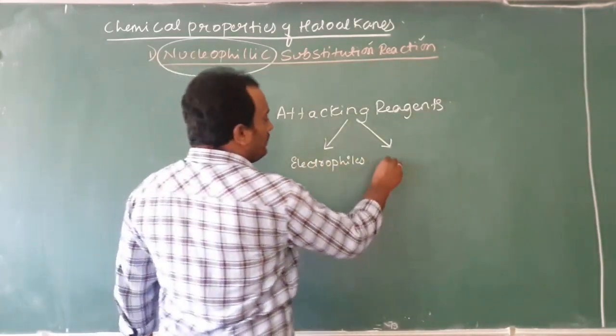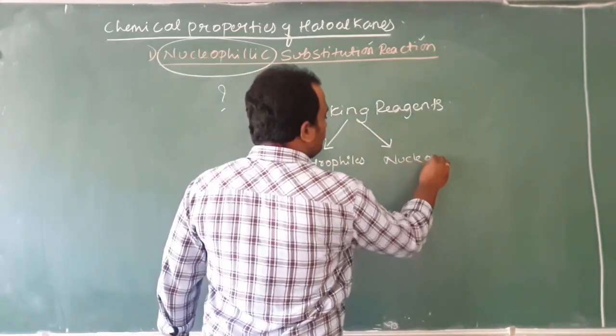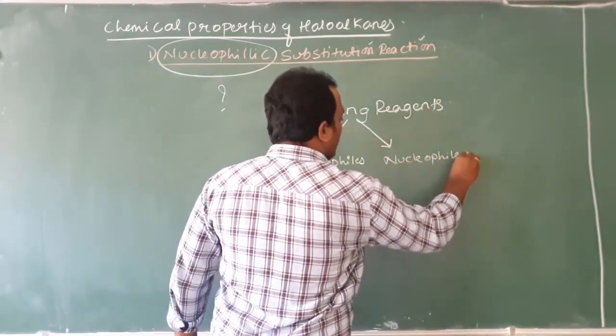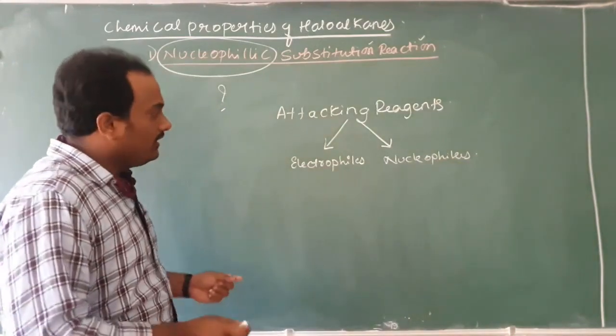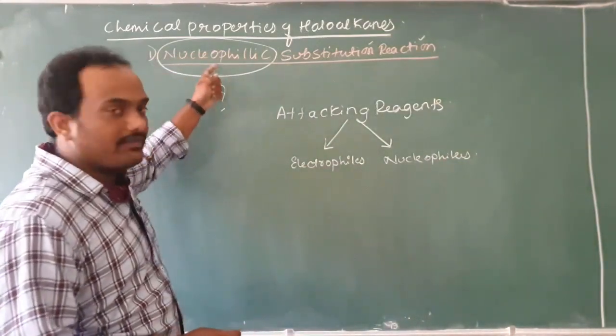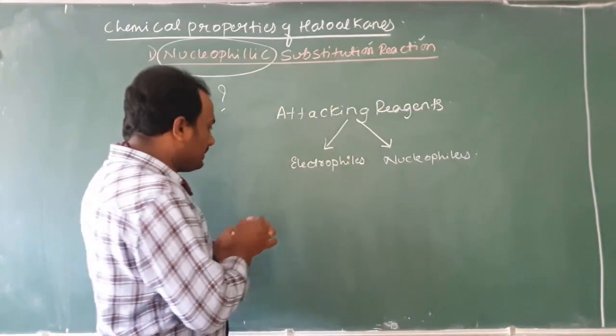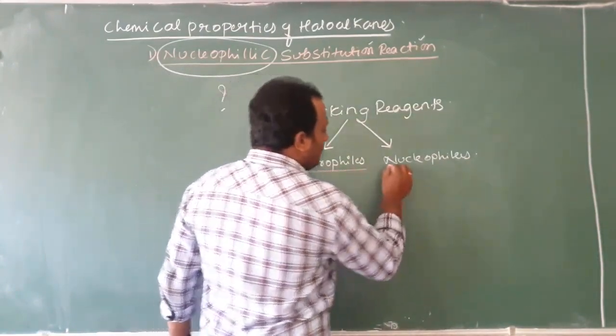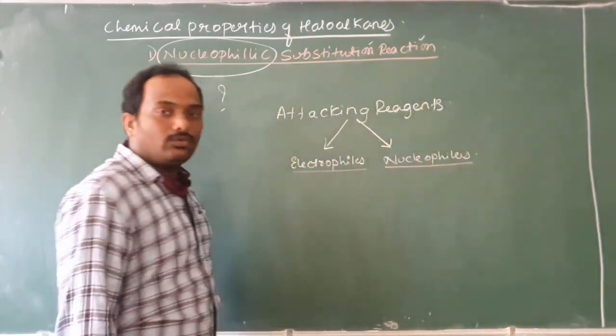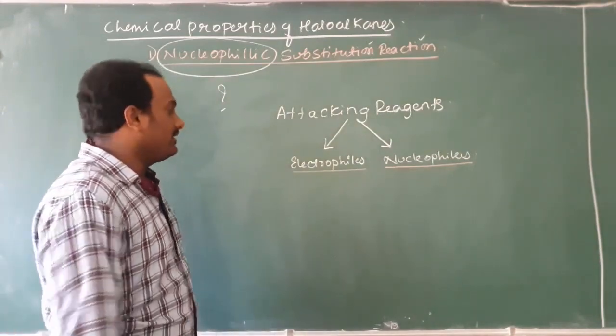Another one we call nucleophiles. Because this is very basic, students. If you don't know this, you cannot actually study the content I have written on the board. First we will discuss what is electrophile and what is nucleophile. These are the two types of attacking reagent.